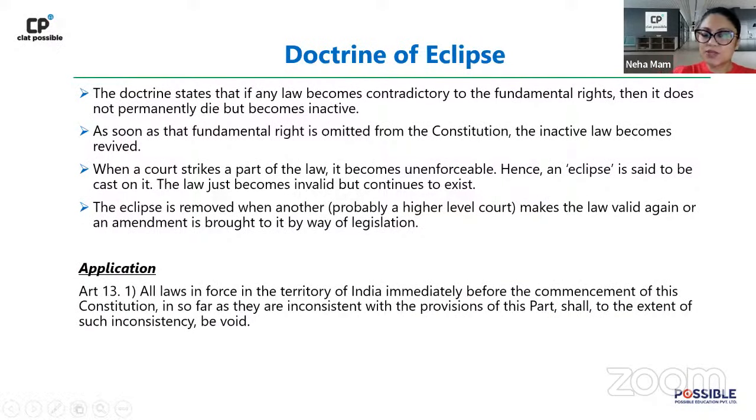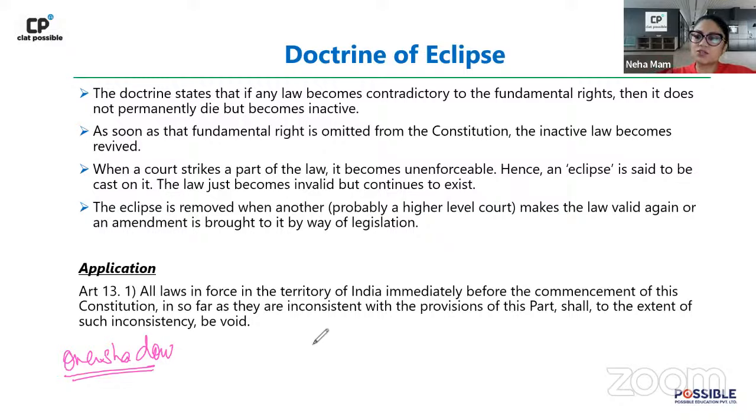Now when you talk of the doctrine of eclipse, it is basically nothing but the concept of that solar or lunar eclipse which we have witnessed in the past month also. Last month also there was a solar lunar eclipse, right? So the doctrine of eclipse derives its basis from that concept, because eclipse basically refers to the concept of being overshadowed. That overshadowing concept is what the doctrine of eclipse is basically about, right?